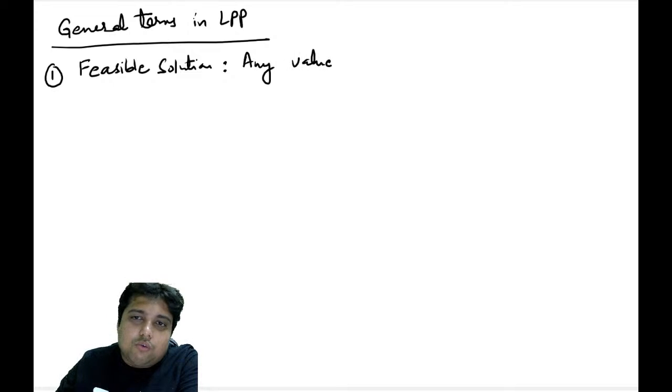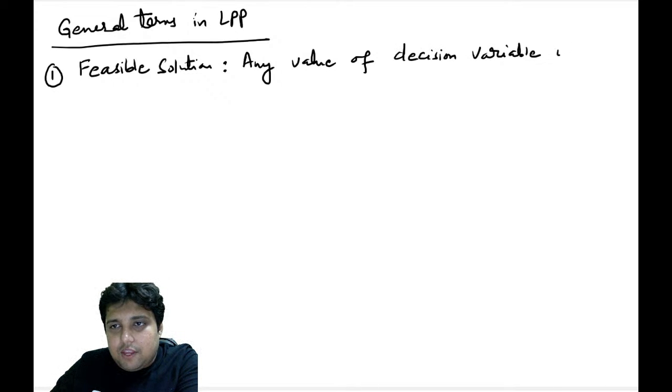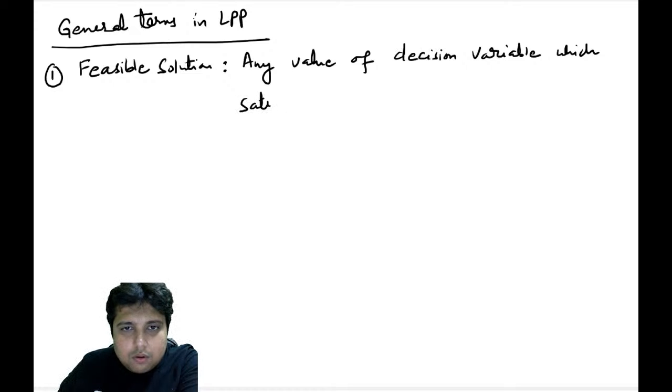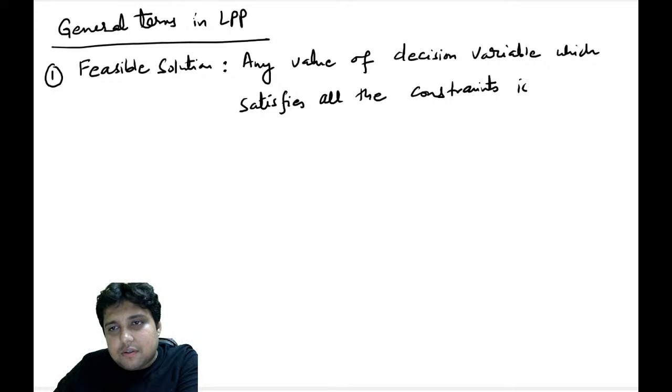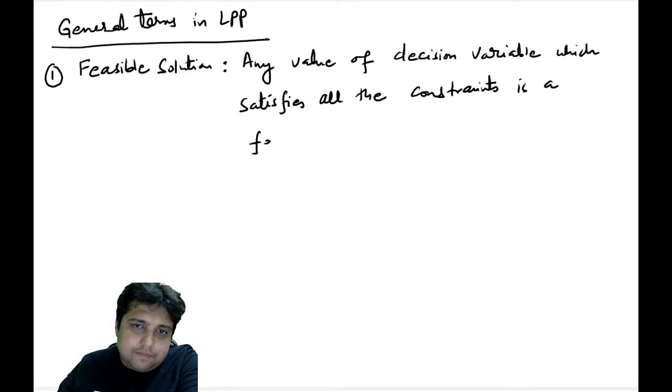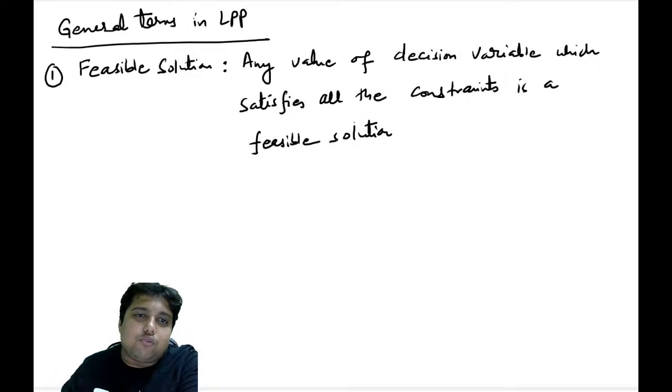Any value of decision variable which satisfies all the constraints is a feasible solution.